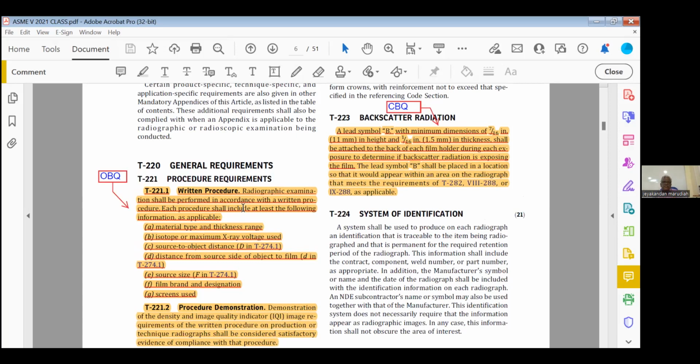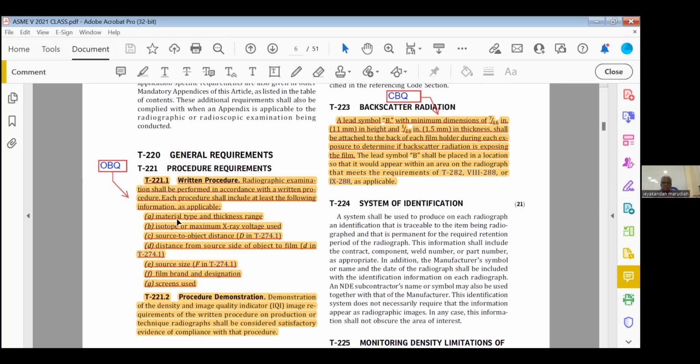Okay. How is this one? Radiography examination shall be performed in accordance with the written procedure. Each procedure shall include at least the following information. You can see what should be written in the procedure: material type and thickness range, isotope, source to object distance, distance from source, source size.